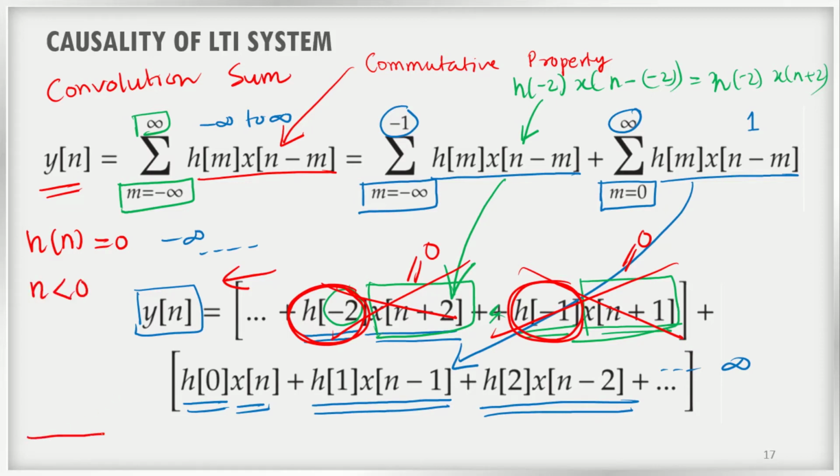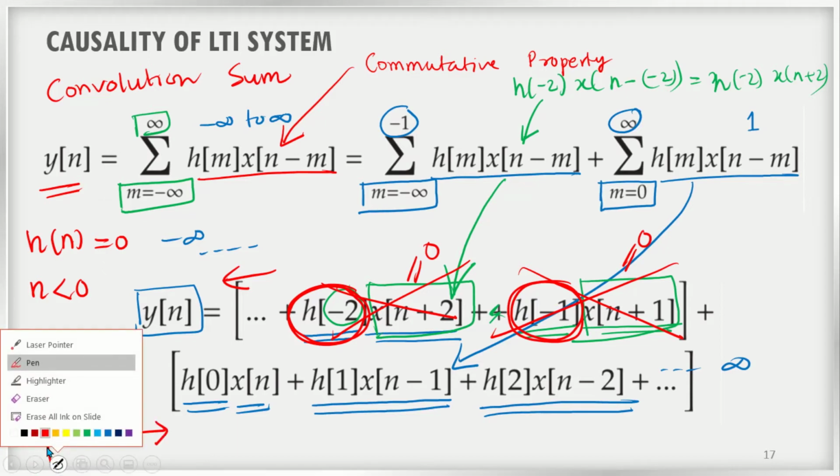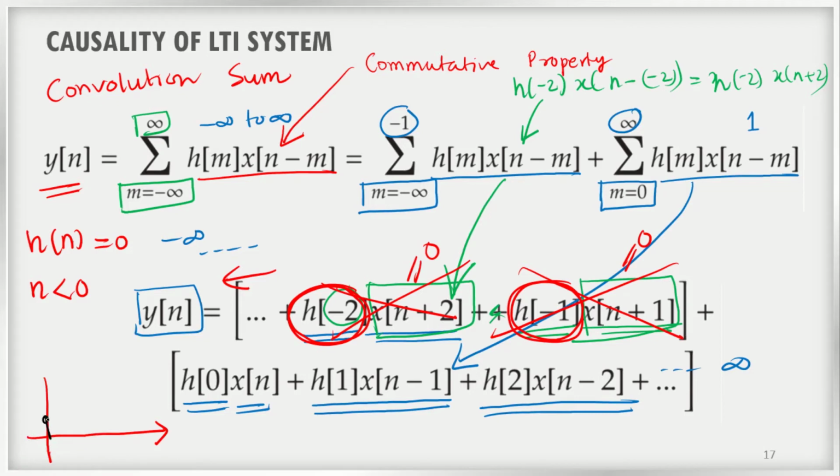Otherwise, we can say that the impulse response must have values only in the positive axis like this, right? So the impulse response can have values in the positive axis like this, and it should not have any value in the negative axis of time, right? So in such cases, the system is a causal system.